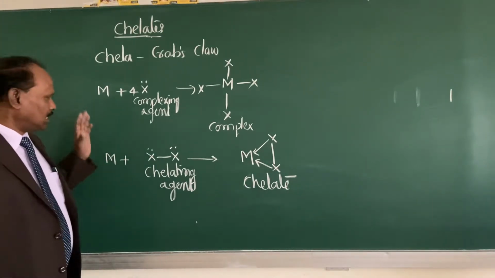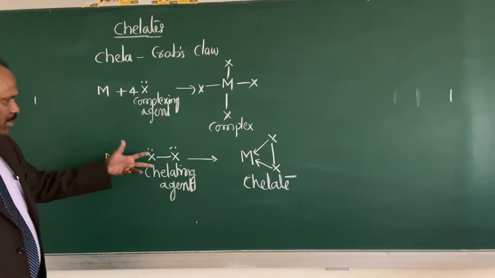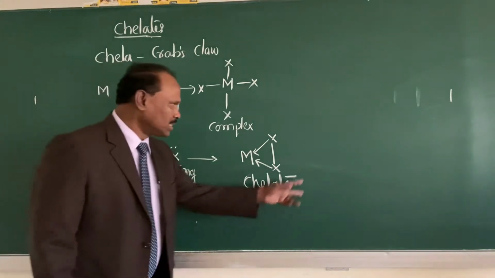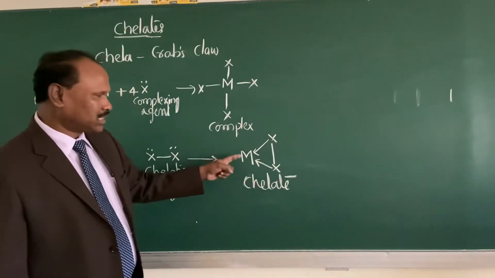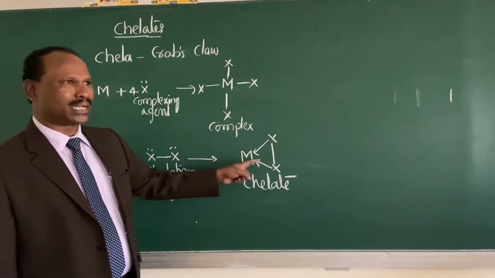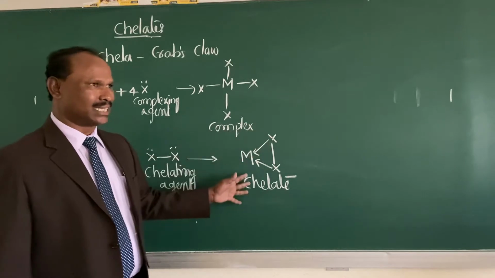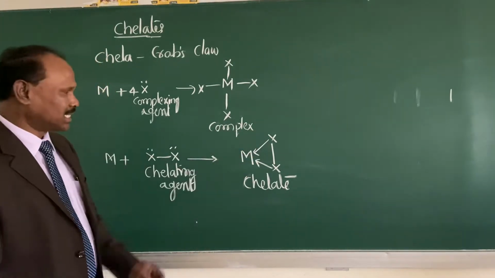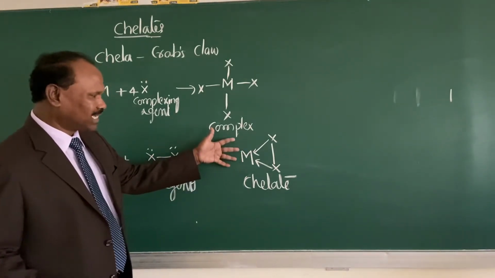In the second compound that I have written, when the metal ion is combining with a chelating agent like this, it is forming a cyclic compound like this, in which the metal becomes part of a heterocyclic ring. This is a heterocyclic ring, and the metal is forming a part of that heterocyclic ring. Now these second compounds are called chelates.